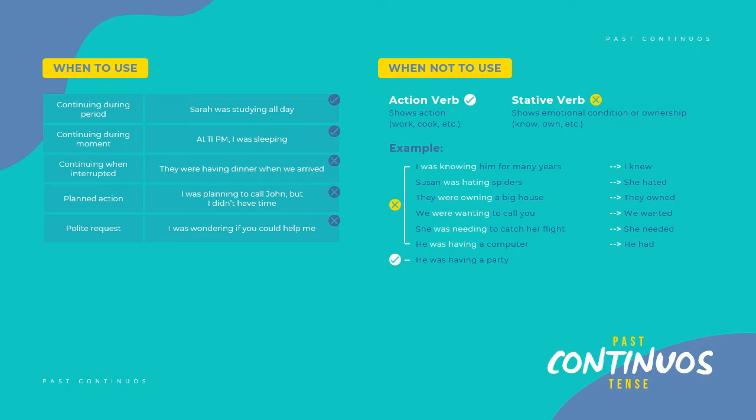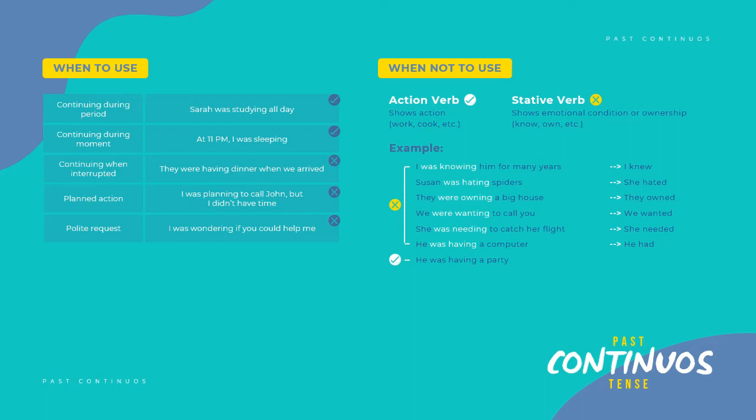Now, let's just go back for a second and look at this. In this case, we would have to just use the past simple. For example, we would say here, "I knew him for many years. She hated spiders. They owned a big house. We wanted to call you. She needed to catch the flight." Those are all examples of past simple. We cannot use this continuous form here with the stative verbs.